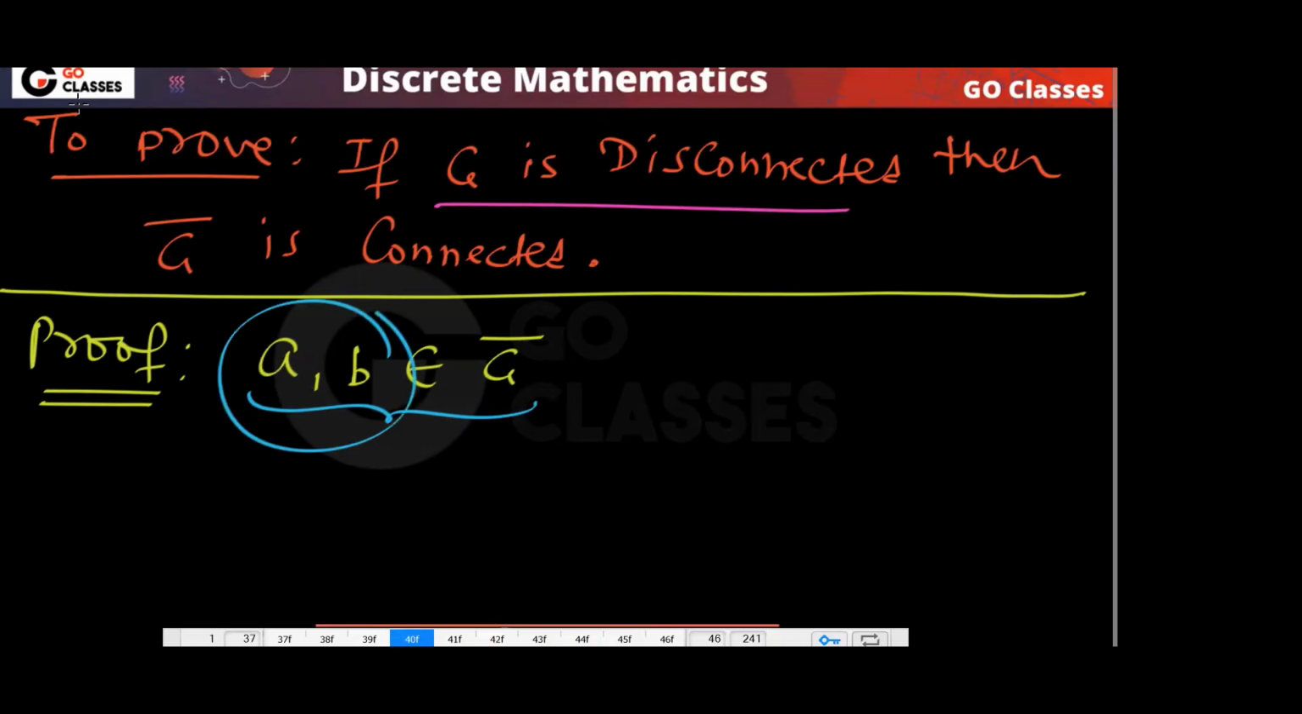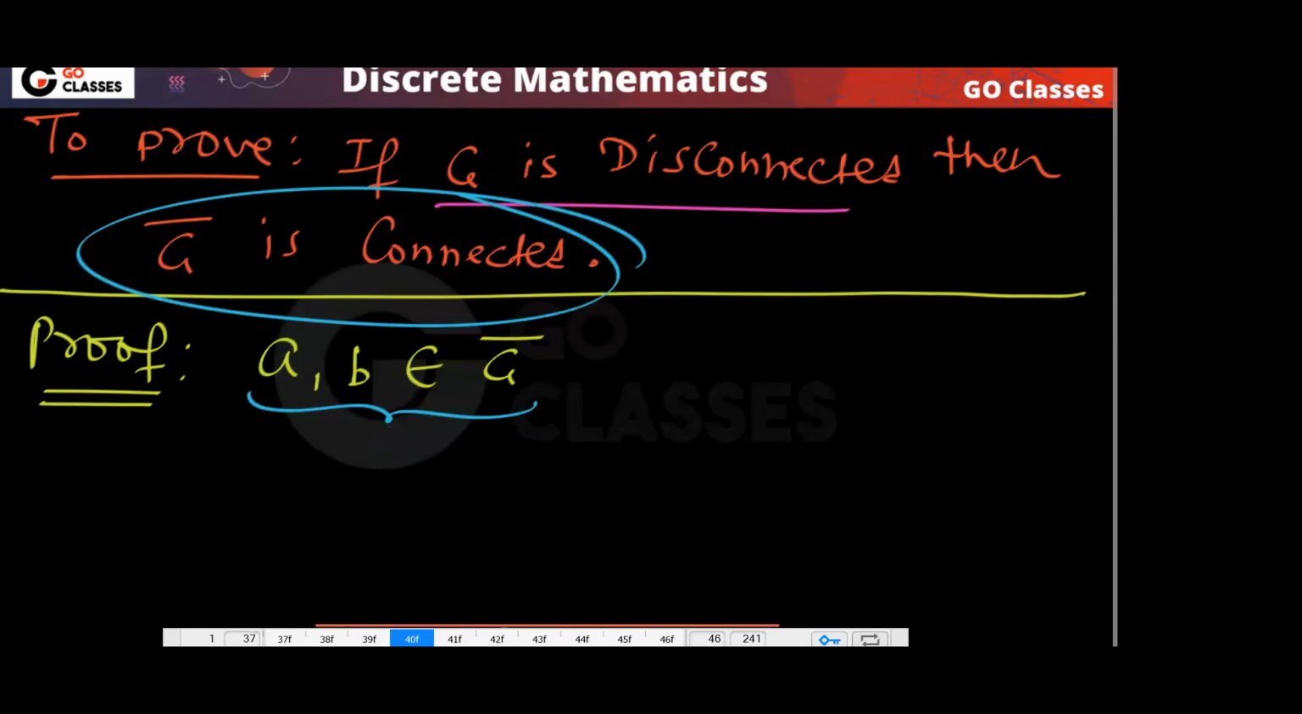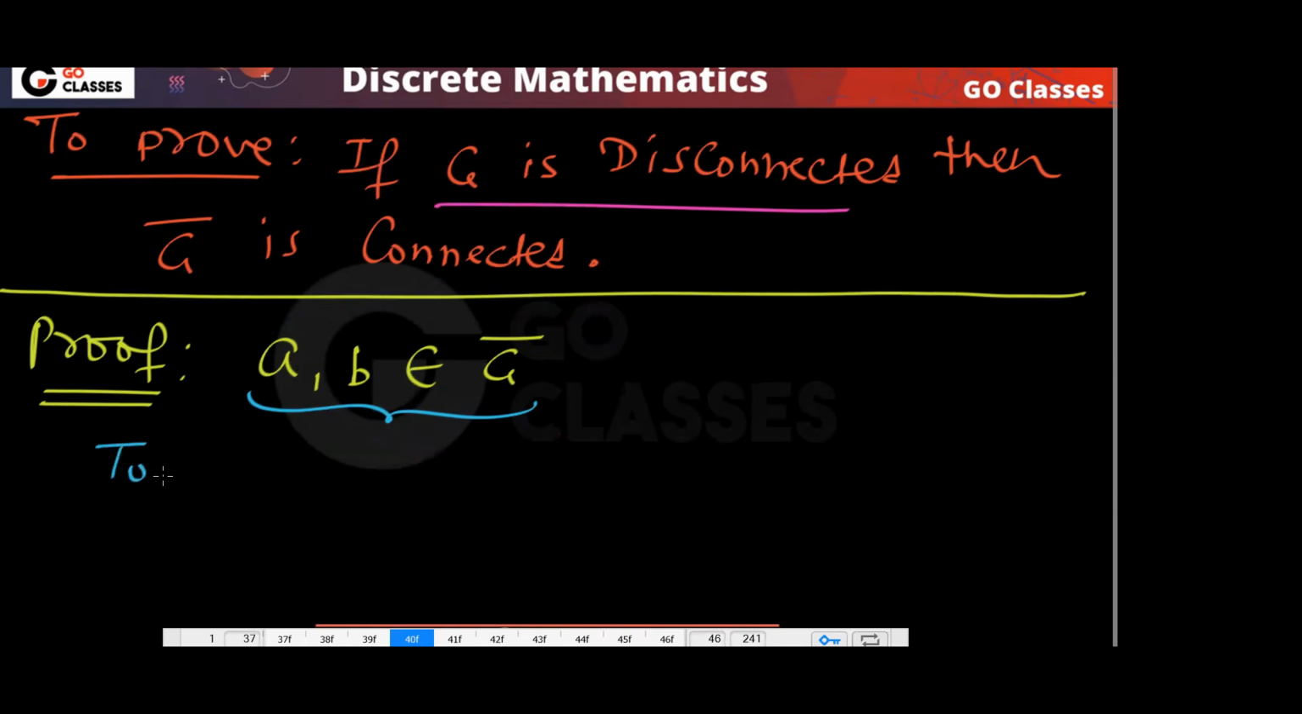Whatever 2 vertices you take, just take 2 vertices in G bar. Now, basically we have to prove that there is a path from A to B. Correct? Agree? Very simple. So you are taking 2 vertices in G bar and you have to prove that there exists a path between these two.